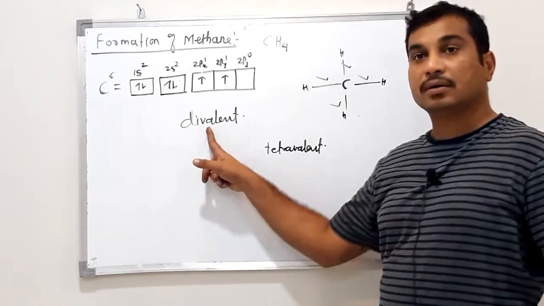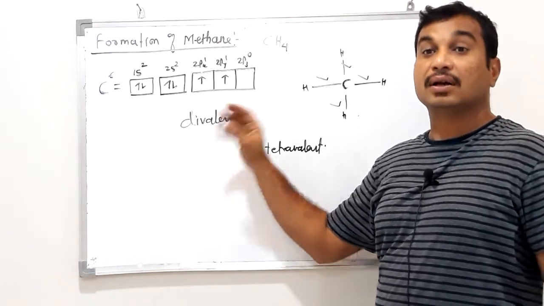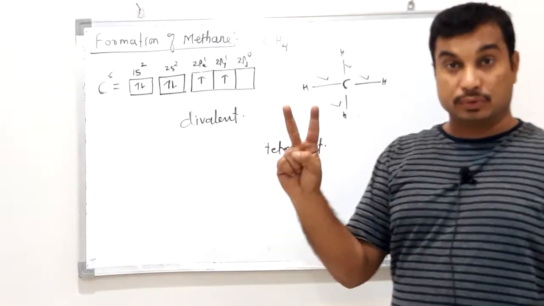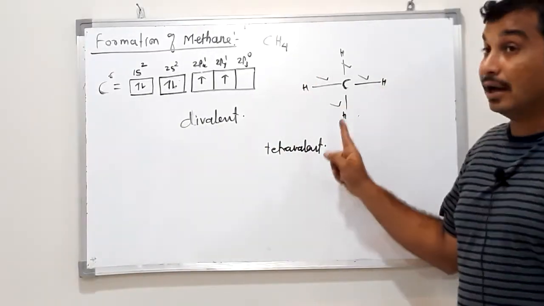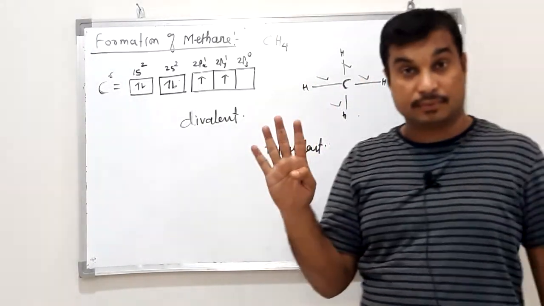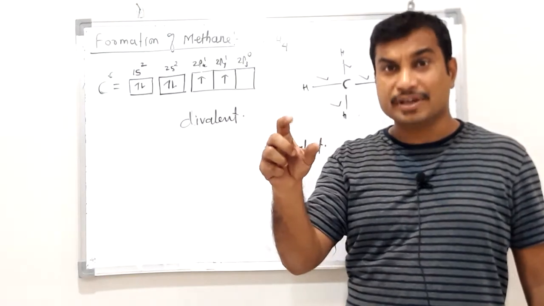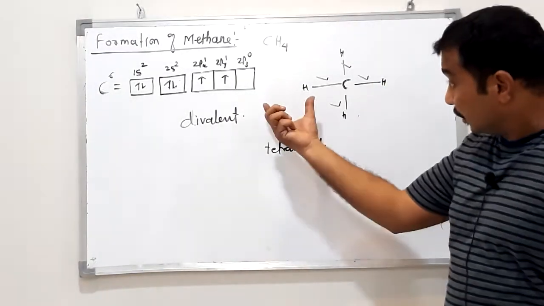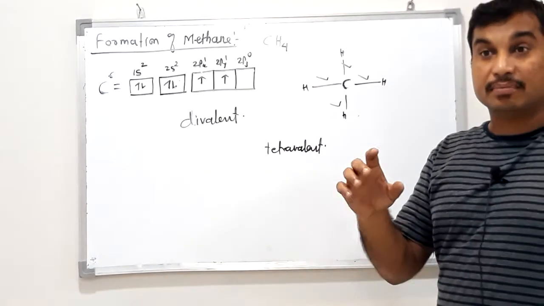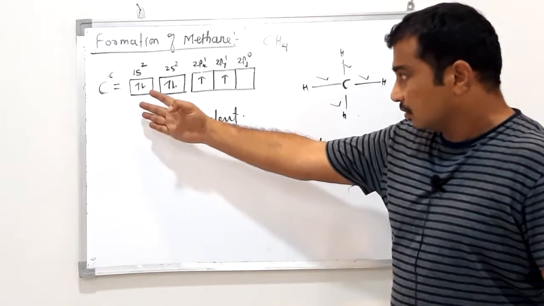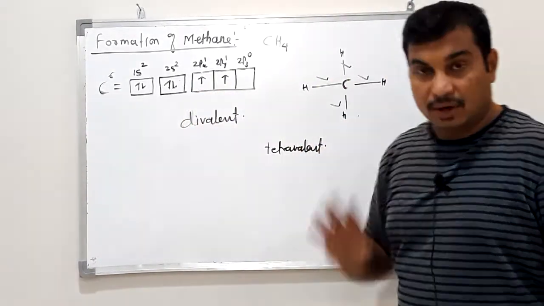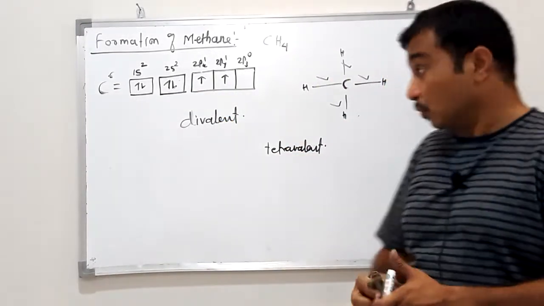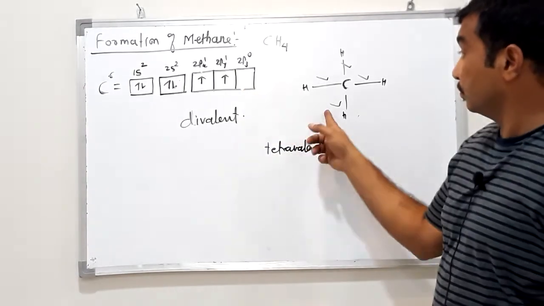But as per the electronic configuration, the bond forming capacity of carbon is 2, while actually carbon has formed 4 bonds. So this is a mismatch. This mismatch is explained by a technique described below. How can we solve this problem?